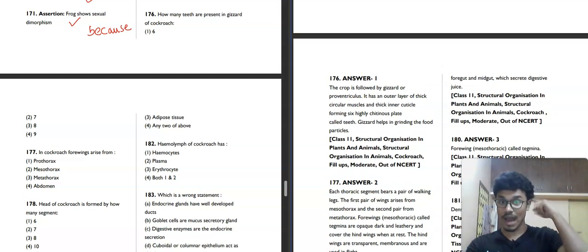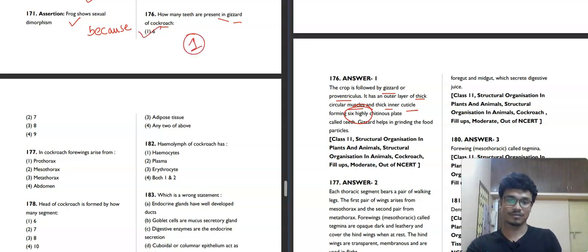Now we will move towards question 176. It is saying how many teeth are present in the gizzard of the cockroach? 6, 7, 8, 9. The crop is followed by the gizzard or the proventriculus. Gizzard is also known as proventriculus. It has an outer layer of thick circular muscles and a thick inner cuticle, forming 6 highly chitinous plates. So the first option will be our correct answer for this question.